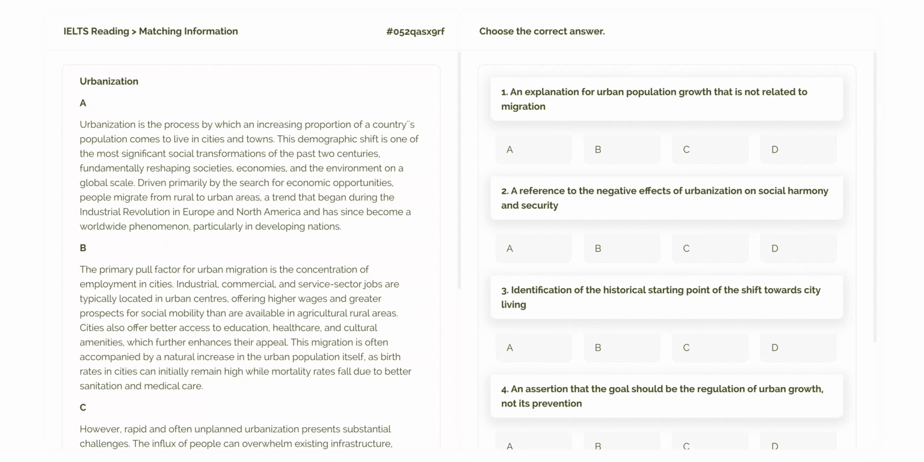Today we're going to tackle one of the trickiest question types in the IELTS reading test, matching information. I know it can look a bit scary because you have to find very specific pieces of information in the text and they are not in order. But don't worry, with the right strategy and a bit of practice you'll see it's much more manageable than it looks. I'm here to guide you through it, step by step.